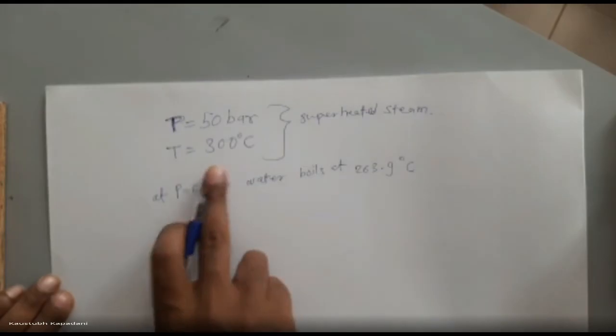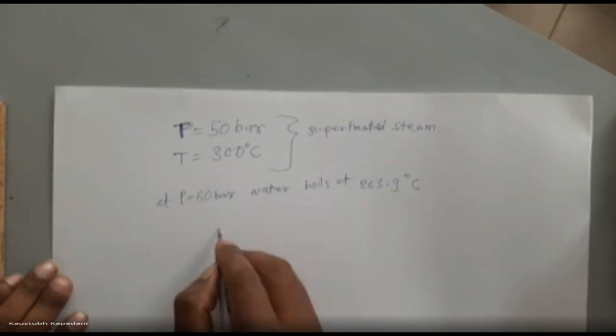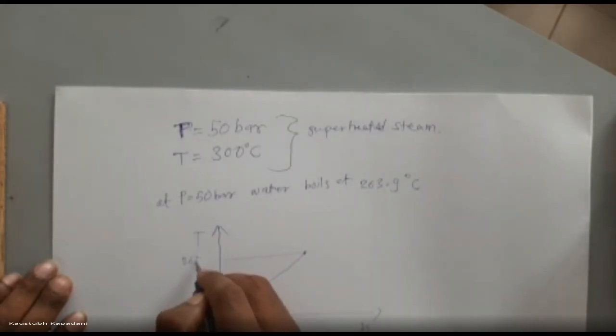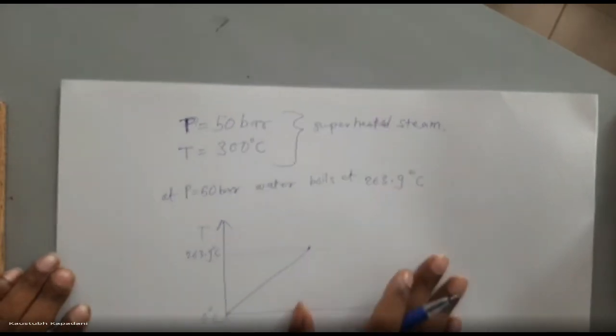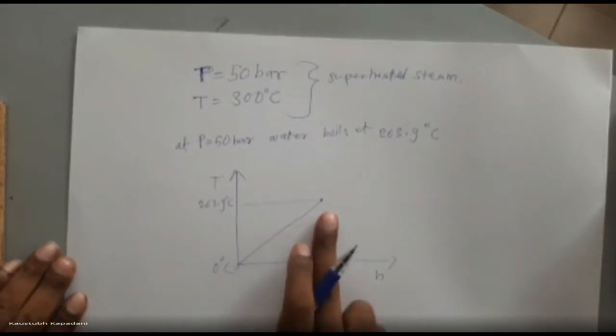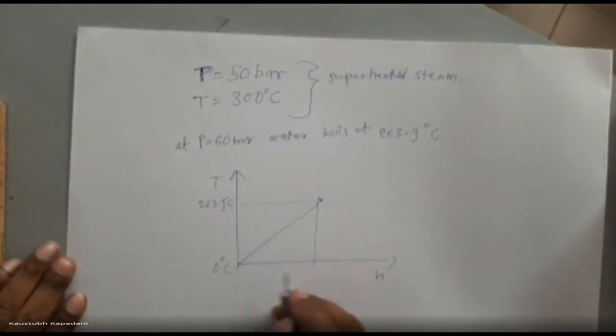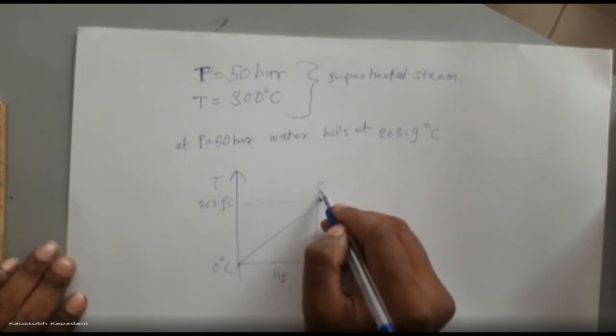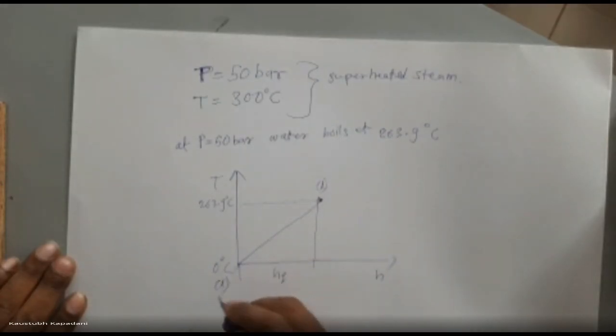And we have to reach up to 300 degrees Celsius. It means if we draw the graph of T versus H, from 0 degrees Celsius to 263.9 degrees Celsius, we have to provide Hf up to this point, which is the liquid point.